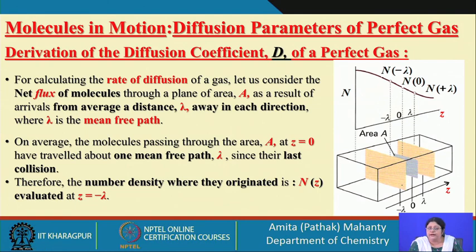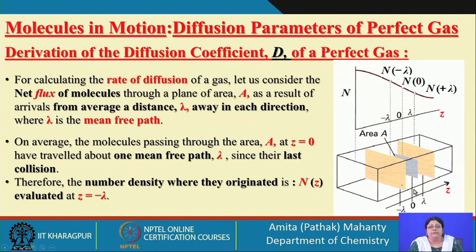And how was that number concentration taken? We discussed that in the last class, but here again, I am looking at a specific window of area A. I am seeing the net flux passing through that window as a result of molecules traveling a distance of one mean free path from either direction.